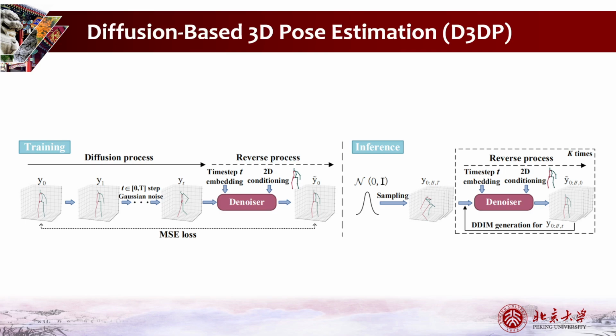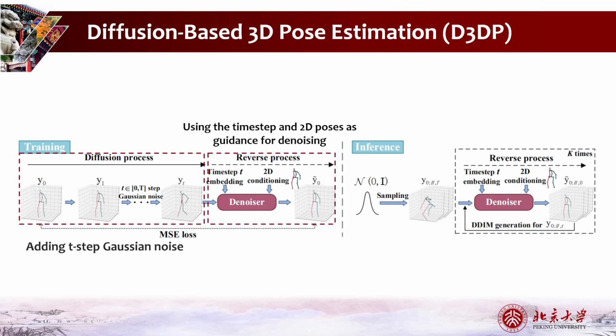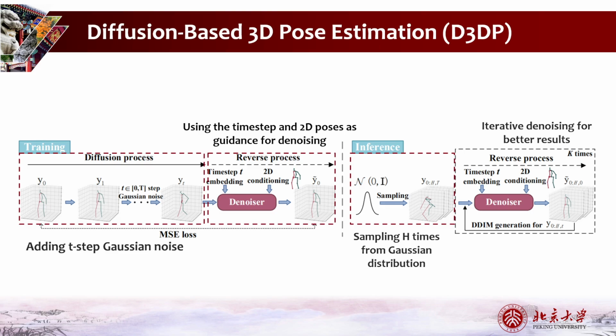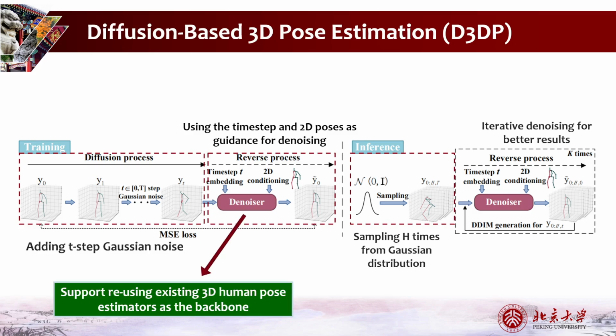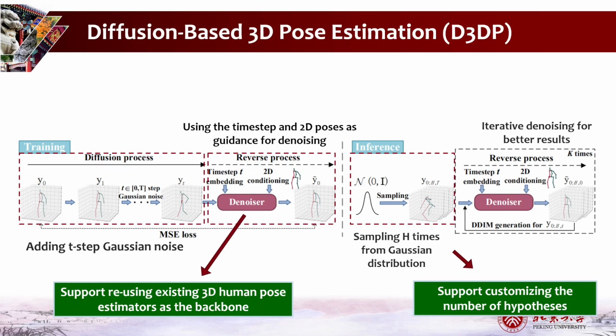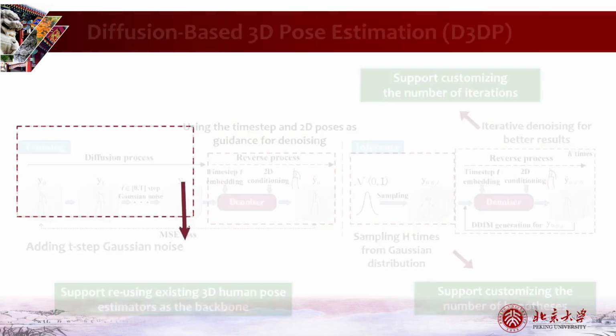During training, we add T-step Gaussian noise to the ground truth and use the time step and 2D poses as guidance for denoising. During inference, we sample H times from a Gaussian distribution and use iterative denoising to refine the results. Compared with existing methods, our method supports reusing existing 3D human pose estimators as the backbone and supports customizing the number of hypotheses and iterations.